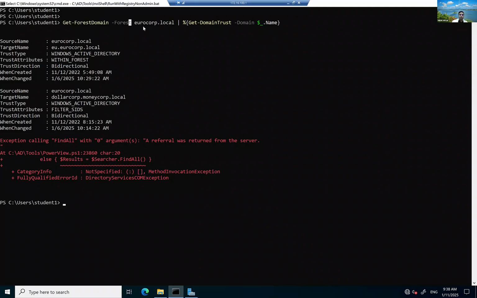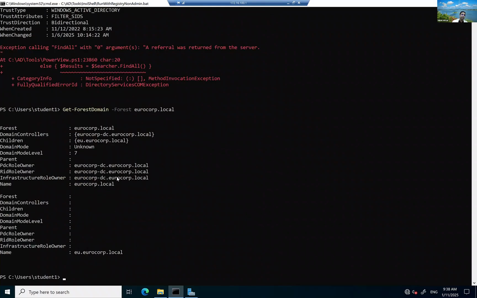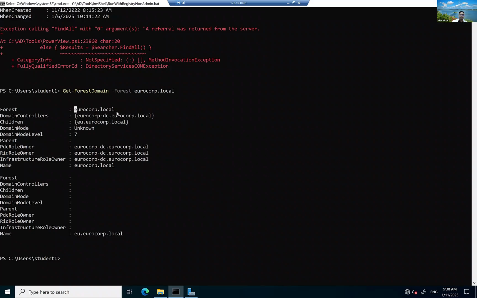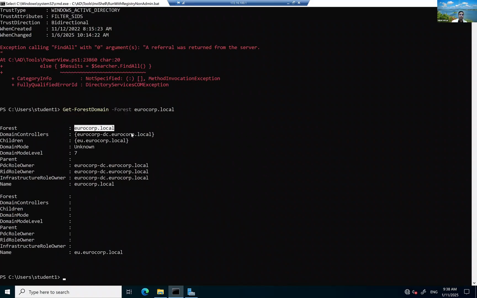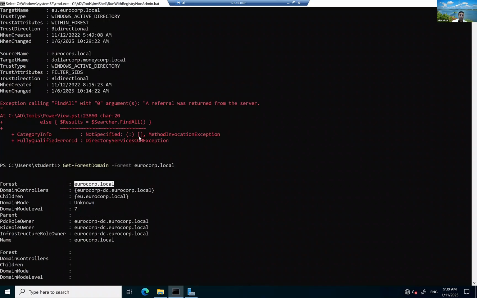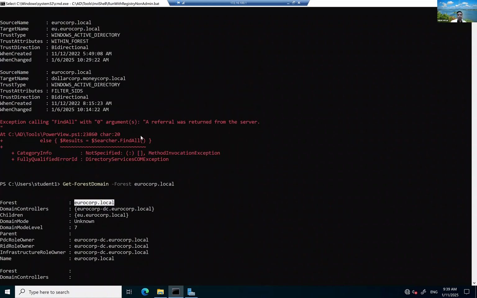Now, for each of the domains in EuroCorp.local, we try to enumerate trusts. What is the first domain when you run this? It is the forest root. Please take a look at this closely. We are discussing something very interesting. Please do not get distracted. I can see you. So the first domain in EuroCorp.local is, of course, the forest root.